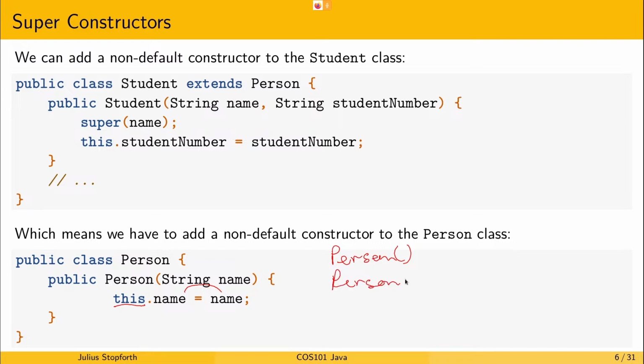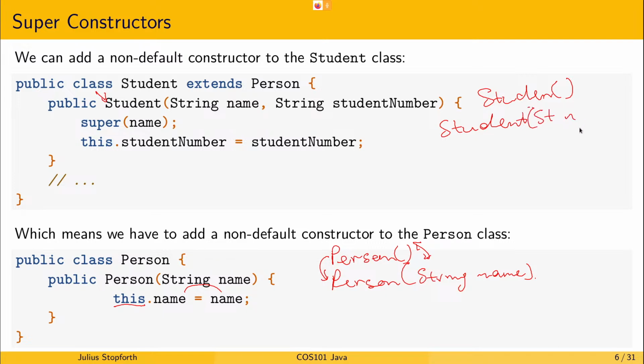So it is a person with a string name, right? So the method signature is different. And now we have overloaded this constructor to take a string name, which means we can have a different constructor in the student class. So with student, we now have the default. And we also have an overloaded version, which takes a string name and a string student number.